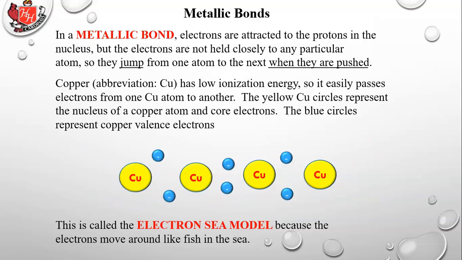Since they have low ionization energy, they can be pulled away from their atom easily. But remember, all of those coppers have equal electronegativity and equal ionization energy as all the other copper atoms, so they don't stay with another copper atom very long. They'll just keep jumping from copper atom to copper atom. That was the analogy I used earlier about frogs on a lily pad. Frogs can jump around from one lily pad to another to another. And so this is that model, the electron sea model. That's how metallic bonds are formed. You don't need to understand any deeper than that, why the electrons flying around cause the atoms of a metal to bond together. But just understand that they do, and this is how it happens.